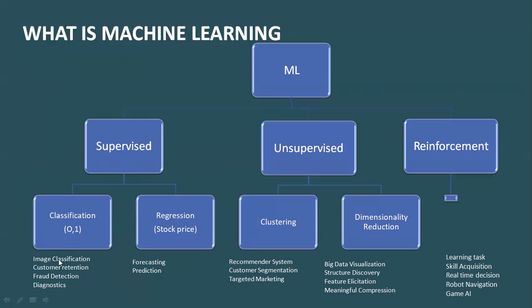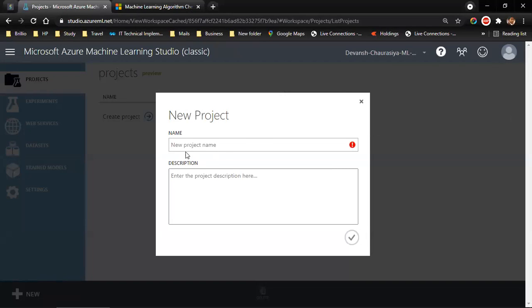Classification you can use for image classification, customer retention, fraud detection, diagnostics. Regression you can use for forecasting and predictions. And there are many more ways. Okay, so let's start with classification, which is a supervised machine learning model.